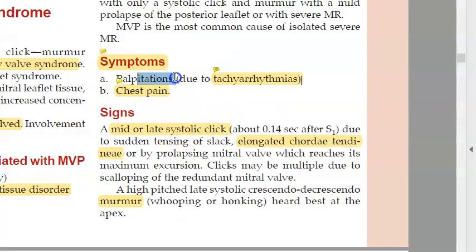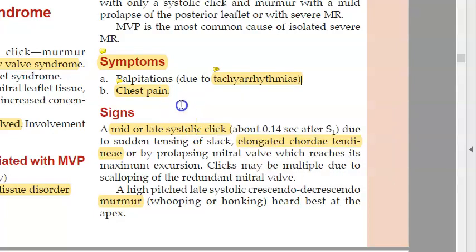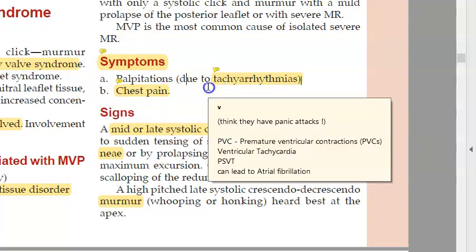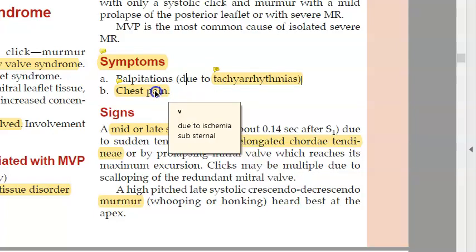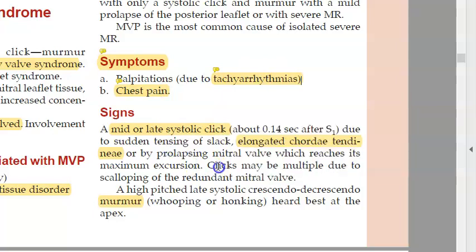So these people can have palpitations, chest pain, okay, tachyarrhythmias. They're telling premature ventricular contractions, ventricular tachycardia, PSVT, supraventricular tachycardia, that becomes atrial, isn't it? Okay, finally it is leading to atrial fibrillation also. So basically here they are telling what? There can be chest pain due to ischemia. So remember who is affected here? Mostly the left ventricle initially, isn't it?